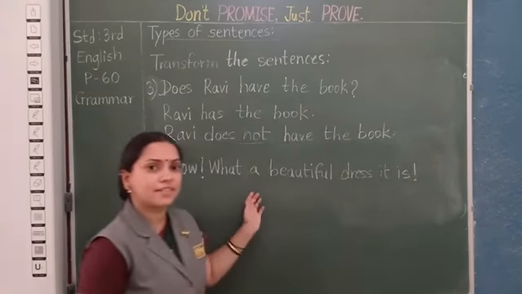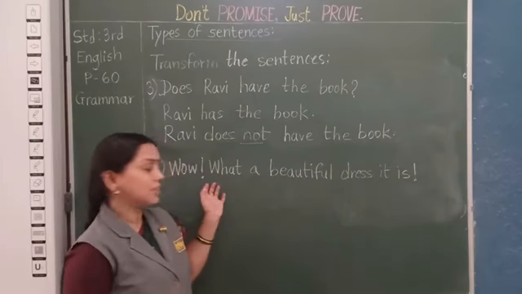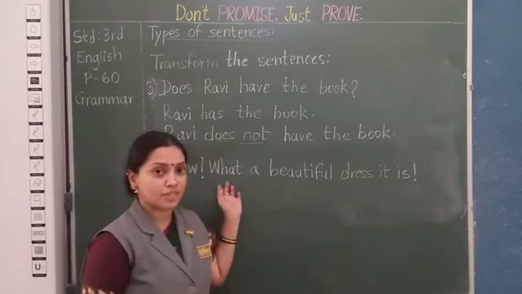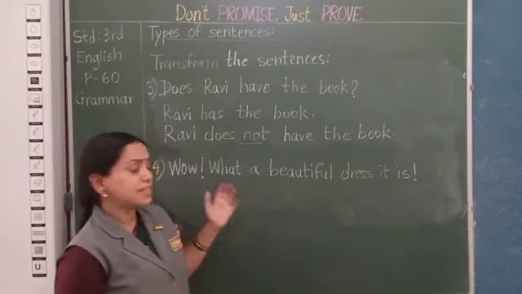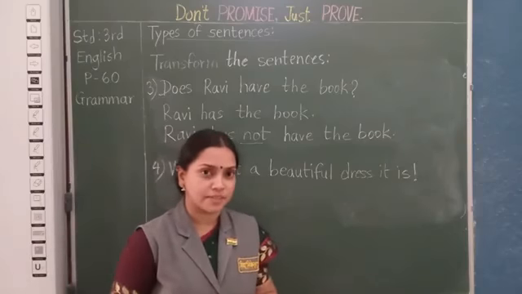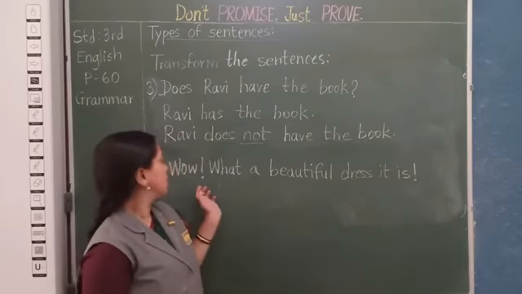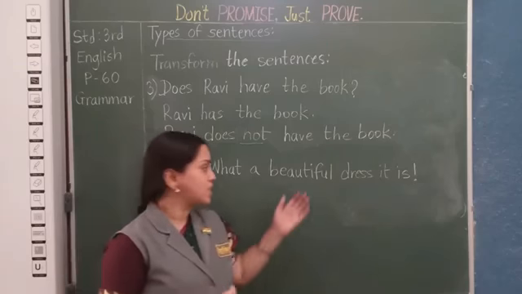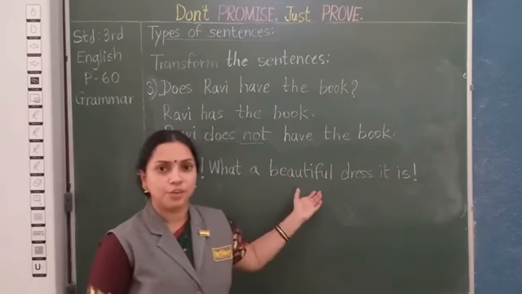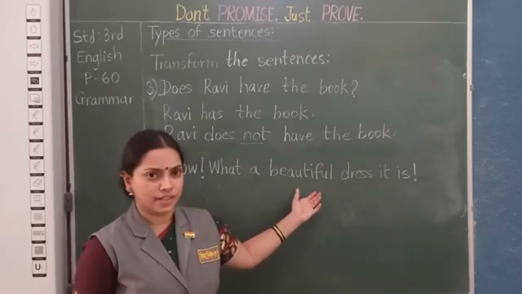What type of sentence is this? You know, this is an exclamatory sentence. Why? Because it is expressing strong feelings. Correct? So now let us transform this sentence into a declarative sentence.